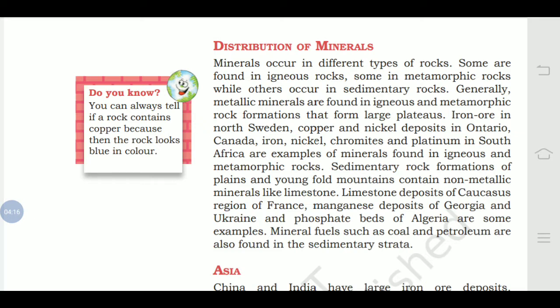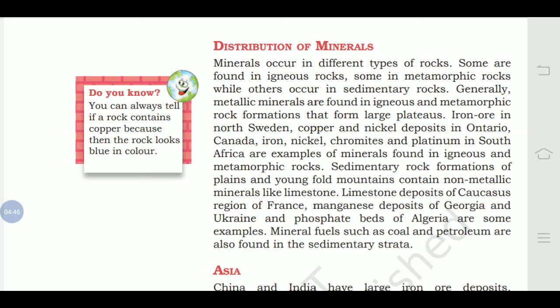Iron ore in North Sweden, copper and nickel deposits in Ontario, Canada, iron, nickel, chromites and platinum in South Africa are such examples of minerals that are found in igneous and metamorphic rocks. So these are the places where igneous and metamorphic rocks are found, and minerals like nickel, iron, chromites, platinum have large deposits in these areas.